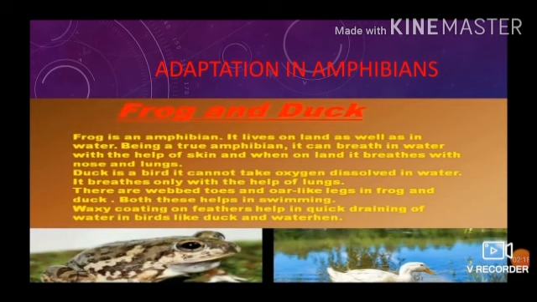Duck is a bird. It cannot take oxygen dissolved in water. It breathes only with the help of lungs. Duck is not an amphibian but is amphibious. Tortoise is a reptile that cannot breathe in water, but it puts its nose out of water to get some air. Though it stays in water, it cannot breathe in water. Hence, it is not an amphibian, but it is an amphibious animal.